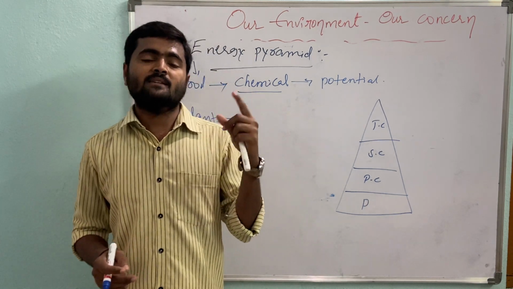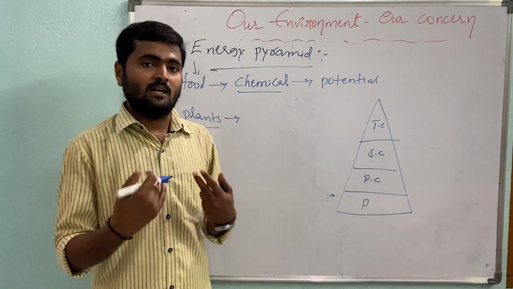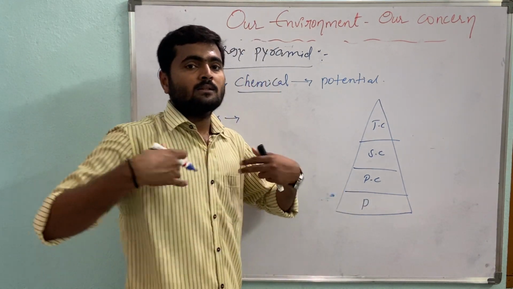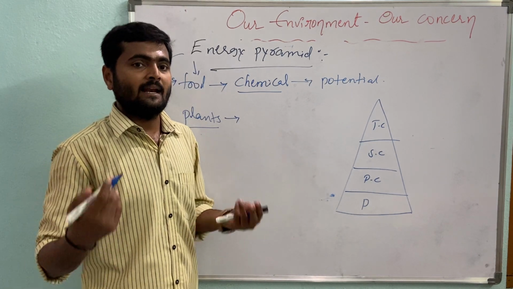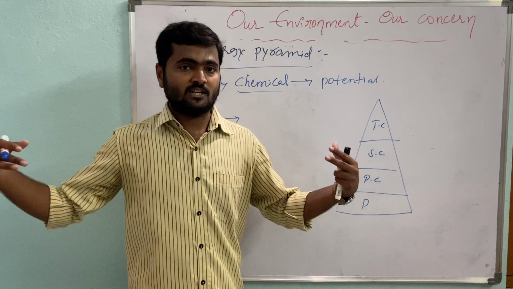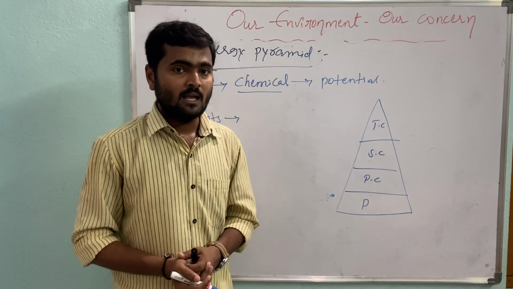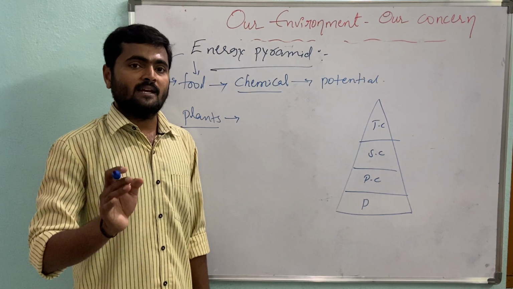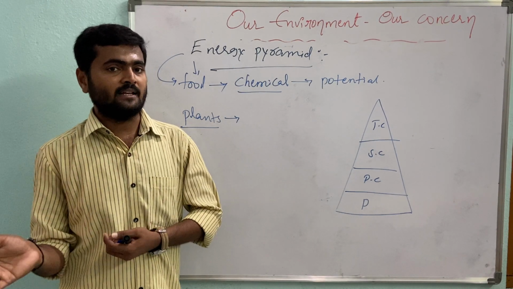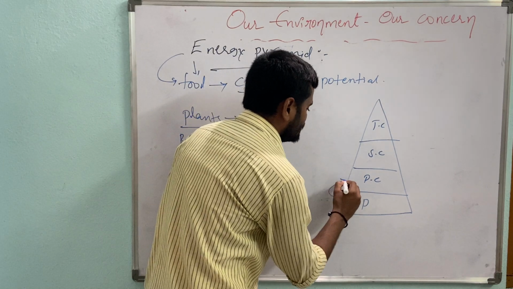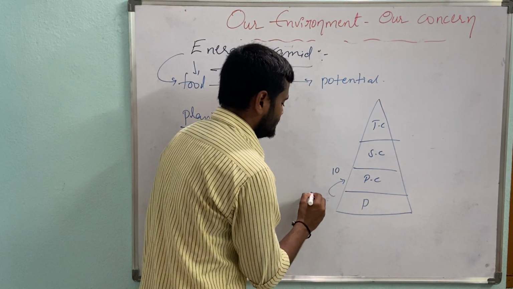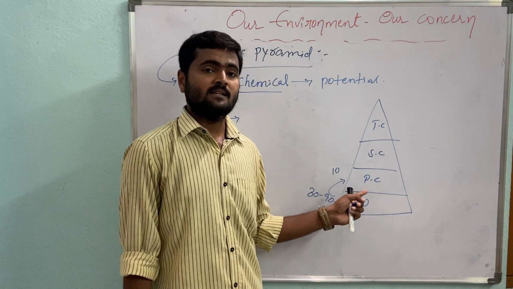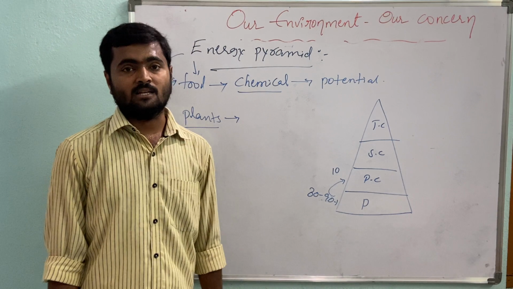If we compare with animals, plants are very inefficient at converting energy. Plants prepare their food material, and they use it in the construction or development of their organs. The remaining food material is utilized in respiration to break down and release energy. So here 80 to 90% is dissipated, and only about 10% of energy is passed to the next level.